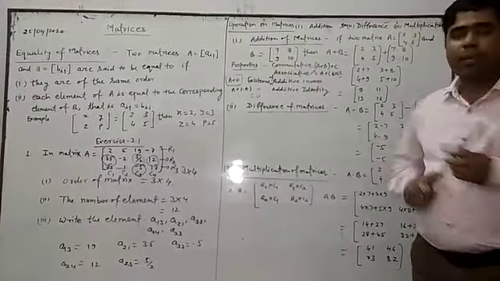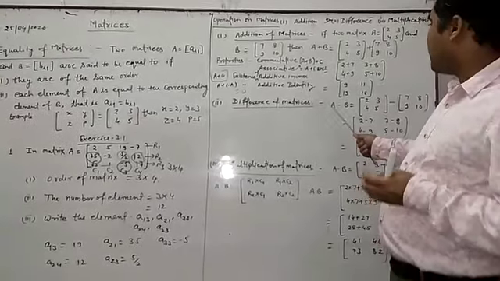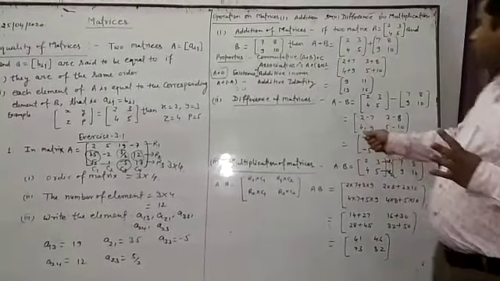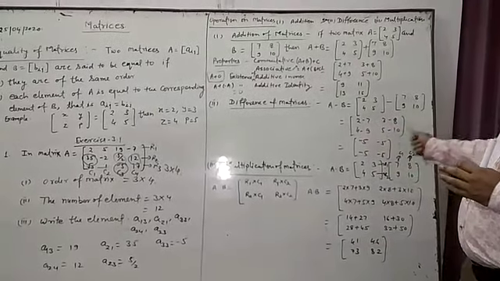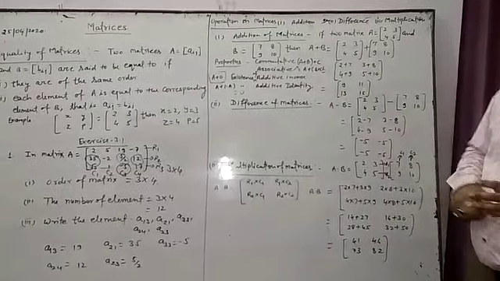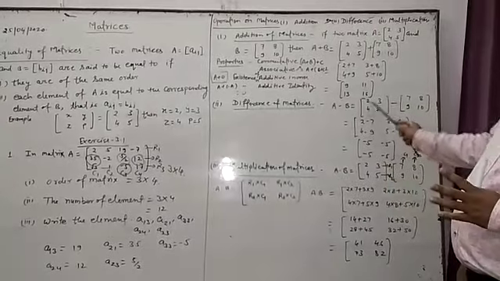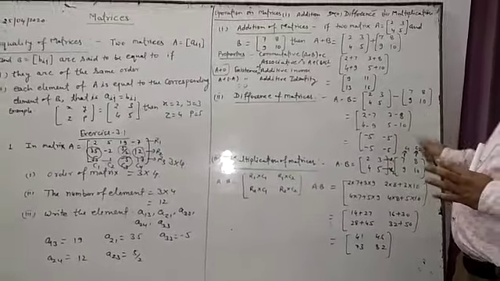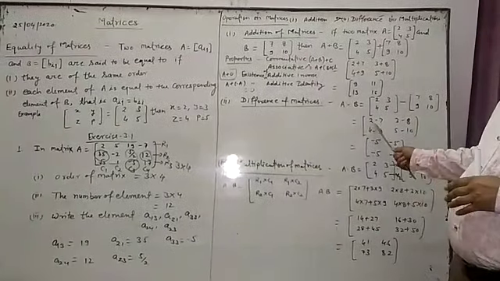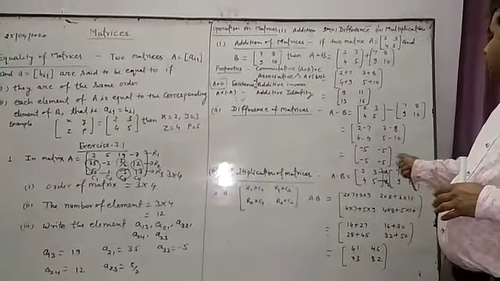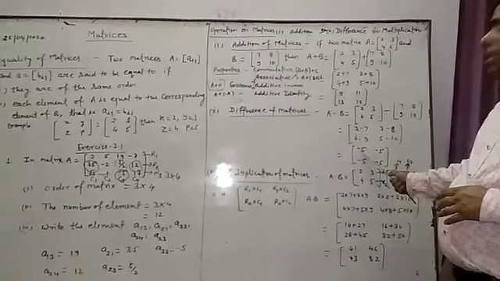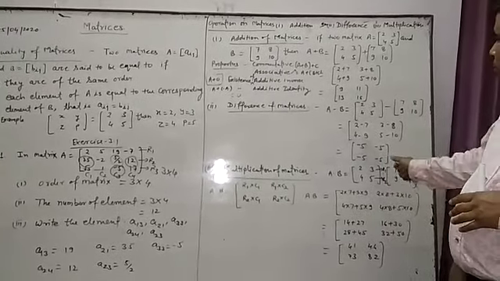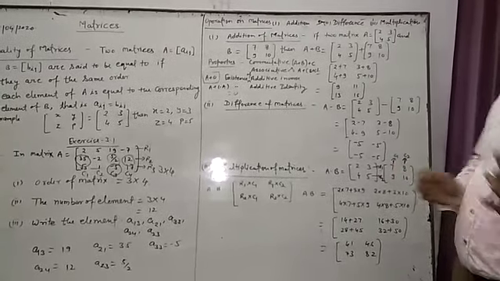Now, difference of matrices. Suppose two matrices A is equal to the same one and B is equal to the same. Now A minus B: we have to subtract the corresponding elements. It means 2 minus 7, 3 minus 8, 4 minus 9, 5 minus 10. Now 2 minus 7 means minus 5, 3 minus 8 means minus 5, 4 minus 9 means minus 5. This one is minus 5.